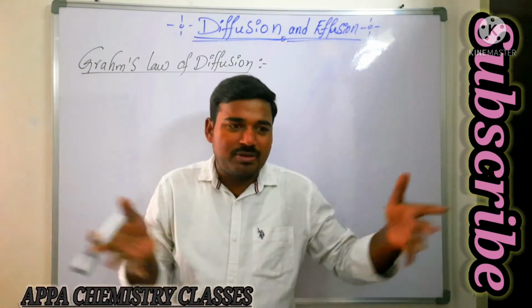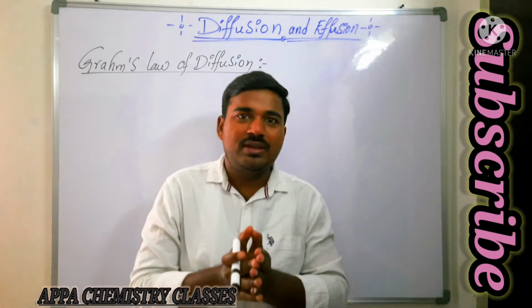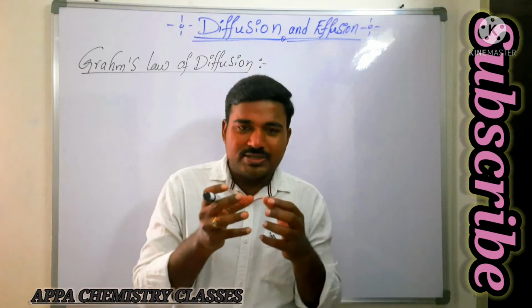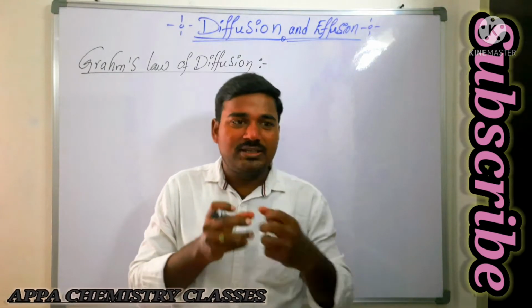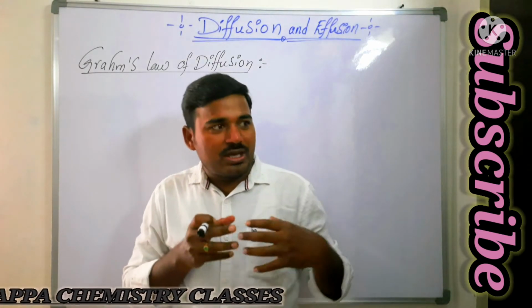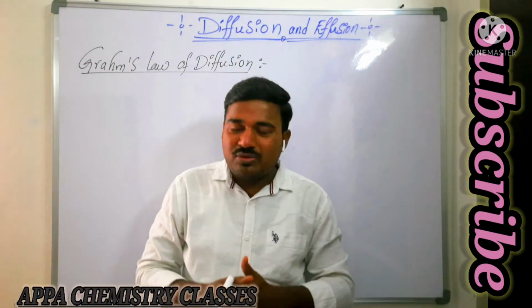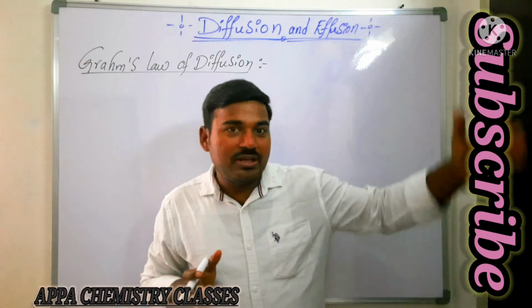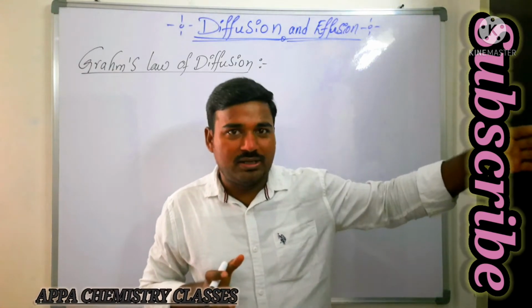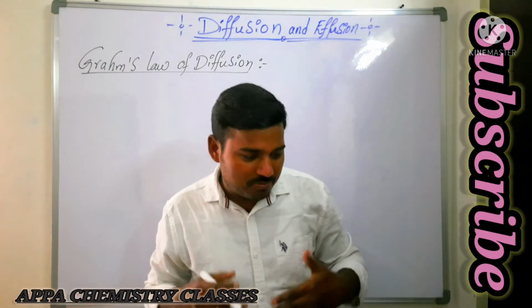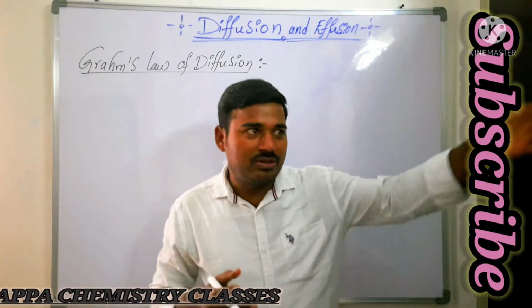We had seen the properties of solids, liquids and gases in lower classes. In solids, the particles are very tightly packed, in liquids somewhat far, and in gases very far. So they have a higher rate of diffusion, traveling very fast from one end to the other end. That movement of gas from one end to the other end is said to be diffusion.